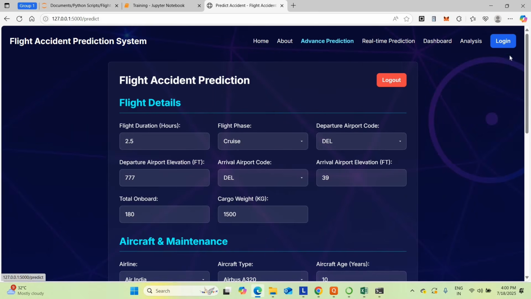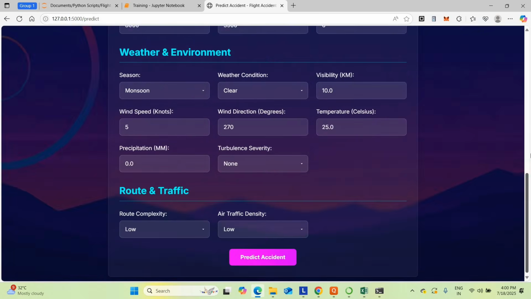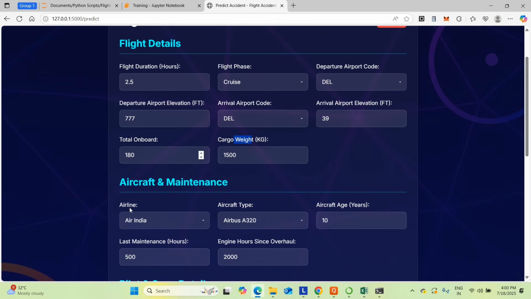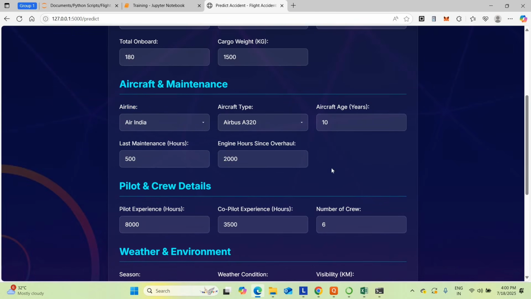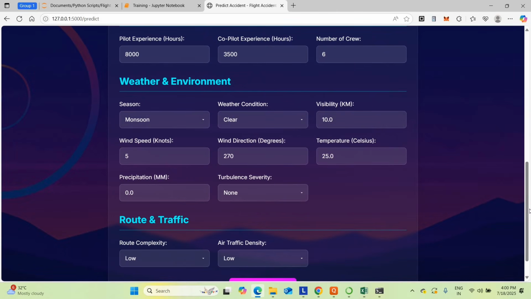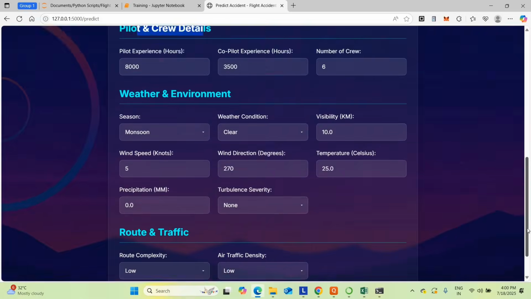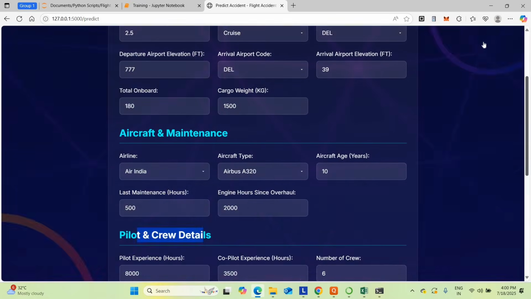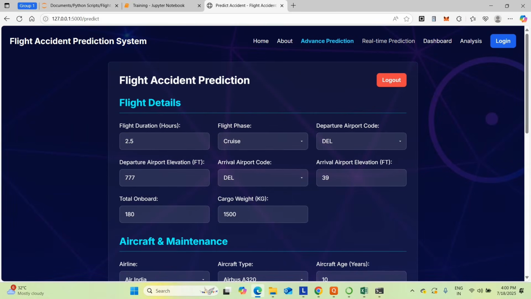If you go for the advanced prediction, you have to give various parameters to get the prediction. First of all, you have to enter the flight details: the flight duration, flight phase, departure airport code, arrival airport code, departure and arrival airport elevation, the weight of the flight, and how many passengers are onboard. Then the maintenance data about the aircraft, the pilot data, the weather data, and the route data. You have to enter all this data to get the results. If you are the airport authority or the flight engineer, you fill in all this data. If you don't know anything, go directly for the real-time prediction.